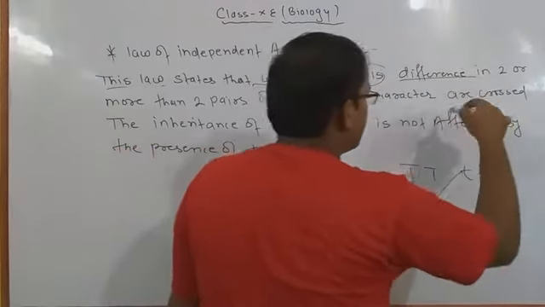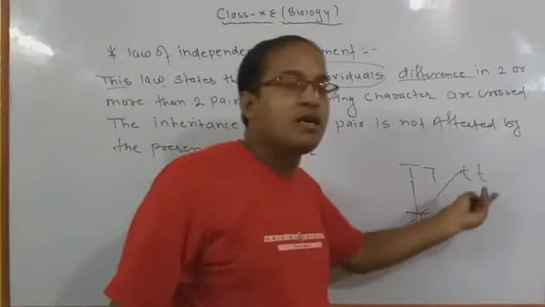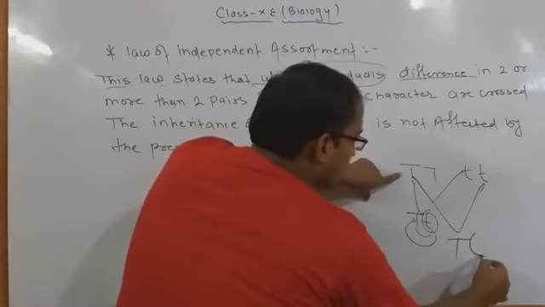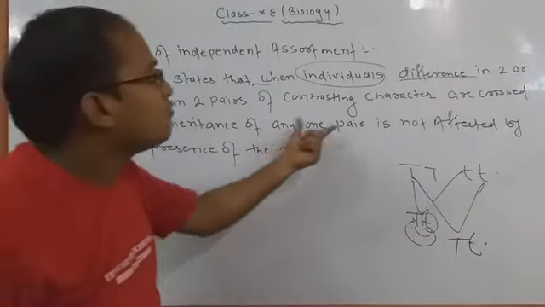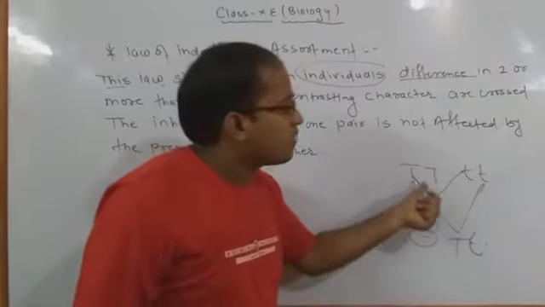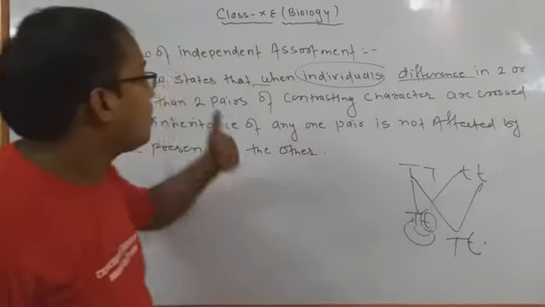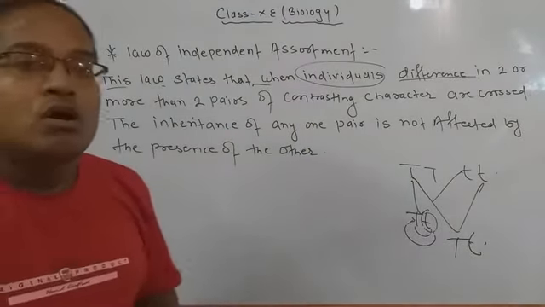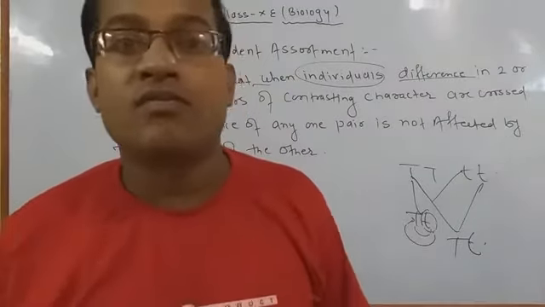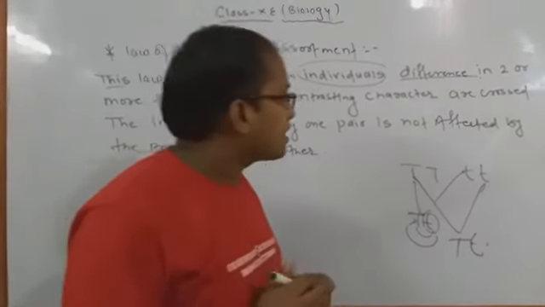Now taking an example, this law states that when individuals differ in two or more than two pairs of contrasting characters, दो या दो से ज्यादा contrasting characters को हम लेते हैं and they are crossed, like this we are doing a cross, the inheritance of any one pair is not affected by the presence of the other. इसका मतलब इनका जो inheritance है कैपिटल टी का, उसको स्मॉल टी अफेक्ट नहीं करेगा और स्मॉल टी का जो कैपिटल टी है वो उसको अफेक्ट नहीं करेगा। That is called the law of independent assortment. It means that all the characters are self replicable and independent to express their own character, whether it is dominant or recessive.